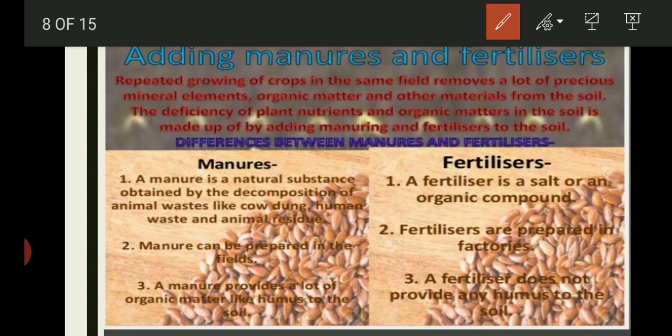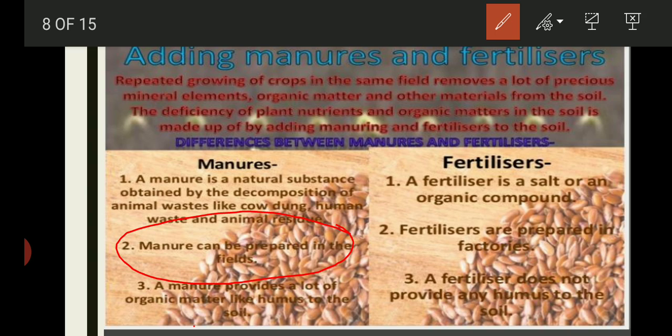It makes the soil porous so the exchange of gases becomes easy, and manure can be prepared in the field because of the decomposition of dead decaying organic matter. For example, cow dung, human waste and animal fecal matter are used to prepare manure. It improves the texture of the soil,